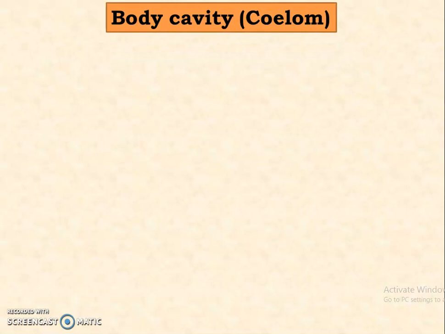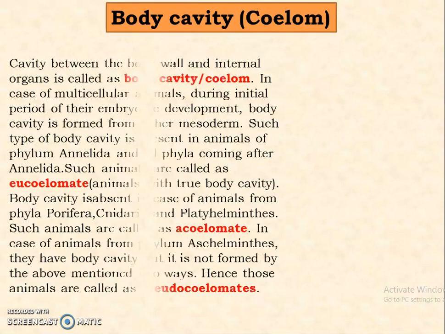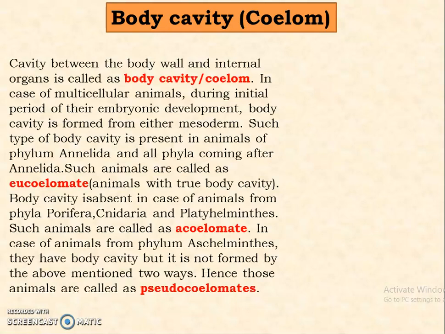Now we come to the body cavity or coelom. The cavity between the body wall and the internal organs is known as the body cavity or the coelom. In multicellular animals, during the initial period of their embryonic development, the body cavity is formed from the mesoderm. Such a body cavity is present in animals of phylum Annelida and all the phyla that come after Annelida. Animals which have a true body cavity are said to be